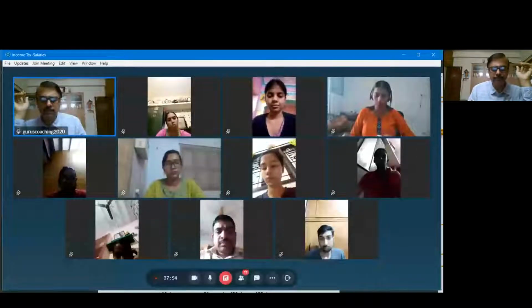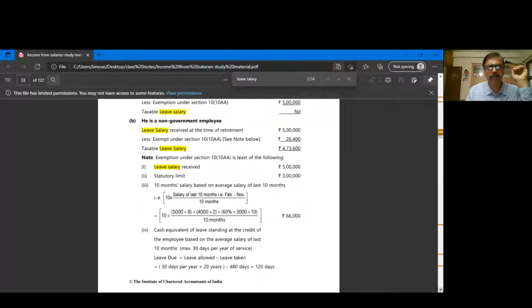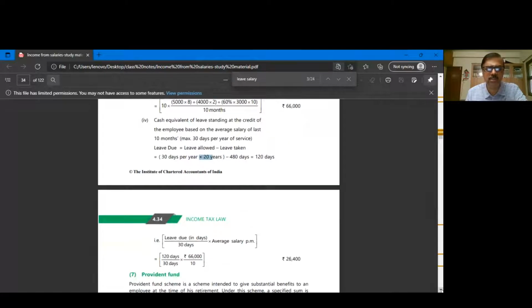Then the last, cash equivalent of leave standing to the credit of the employee at the time of retirement. So leave eligibility, look at this carefully, is leave allowed every year. He has put in 20 years of service, and every year he's got eligibility of 30 days leave. So he's eligible for 600 days leave, but he has availed 480 days. So what is unavailed leave? 120 days. Convert it into months, 4. So 4 into average salary, 6,600. We already know 6,600 is the average salary. So 4 into 6,600 is 26,400.